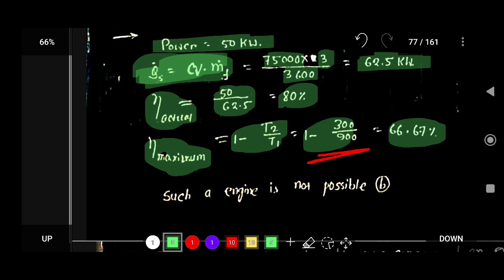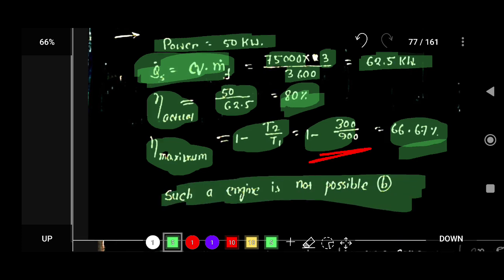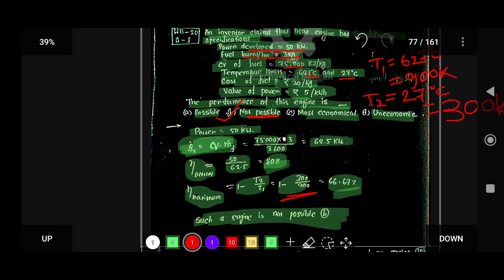So if you compare these two data, the actual efficiency is 80% and the maximum efficiency is 66.67%. So how is it possible? That is why this engine is not possible. From here you can say that option B is the correct statement: the engine is not possible.